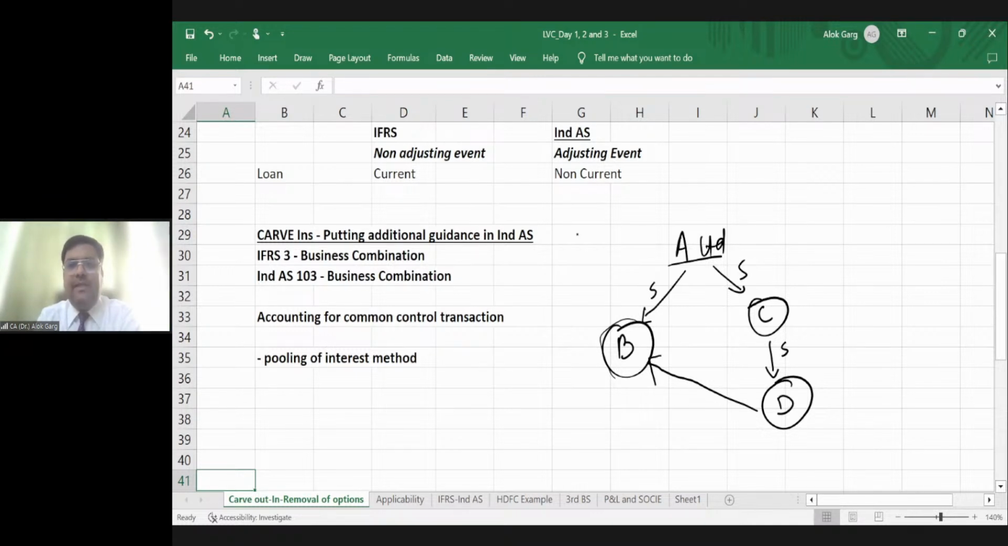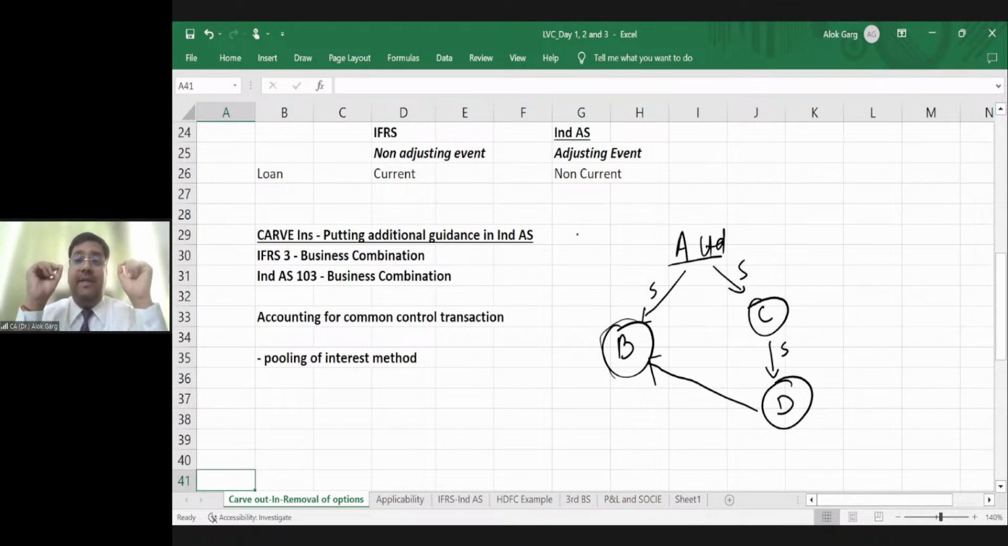Earlier, the father was C. Now the father is B. But grandfather has not been changed. So what is meant by common control acquisition? Common control transaction means a transaction where father has been changed, but the grandfather has not been changed. I am just giving you a trick to remember, right? But what is the technical meaning of common control transaction?